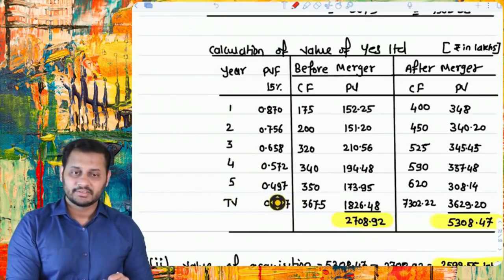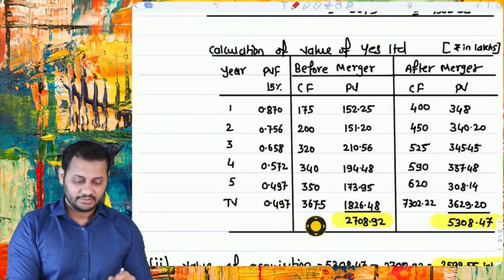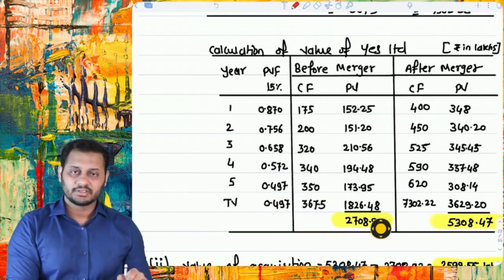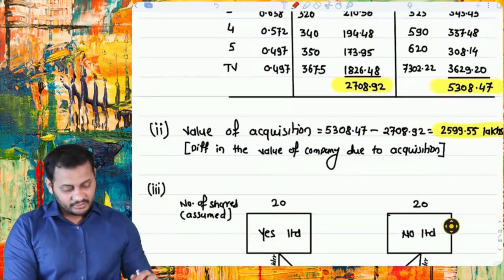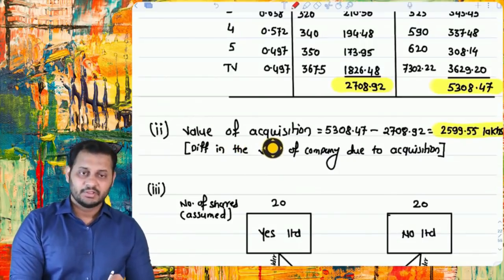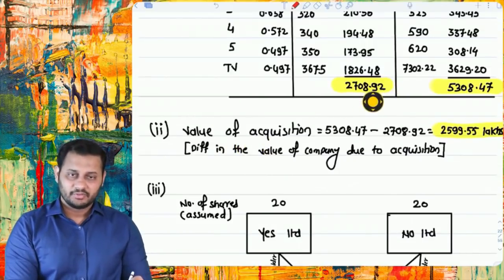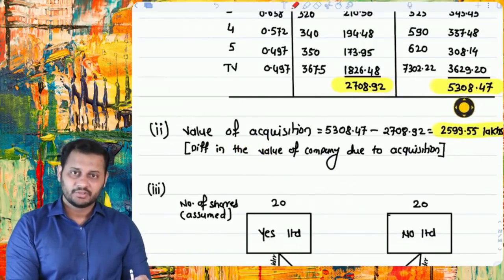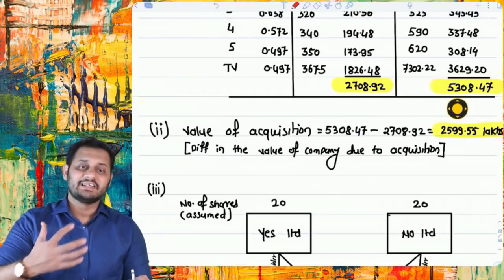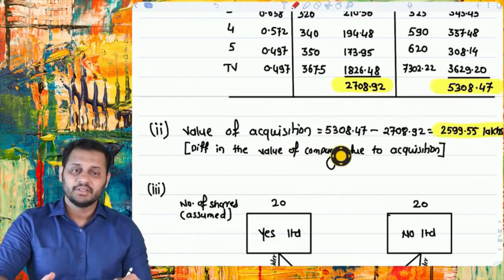The discounting factor is the same, 0.497. And these are the values of the Yes Limited before and after merger. Then the second question was the value of the acquisition. Means earlier your value was this, and now your value has become 5309. So how much total value has increased? The difference in the value of the company due to acquisition is the difference between this and this, which is 2599.